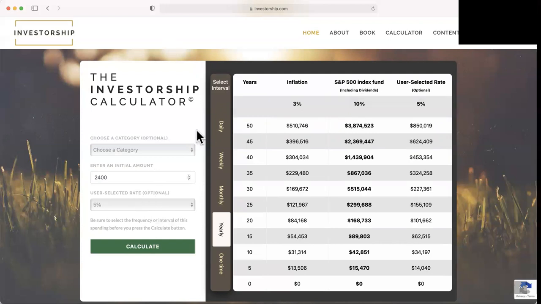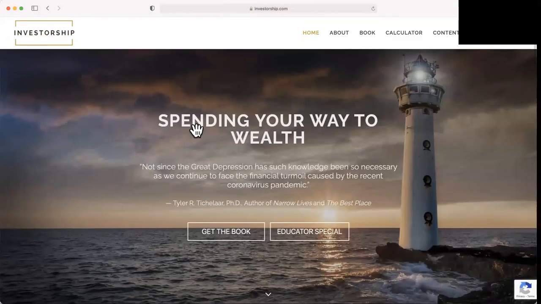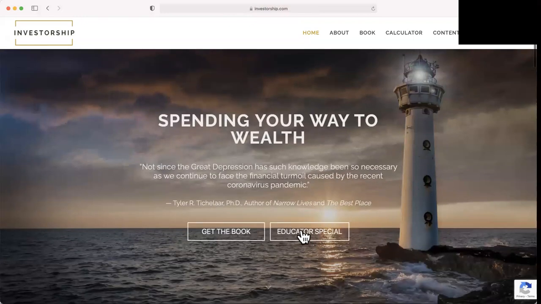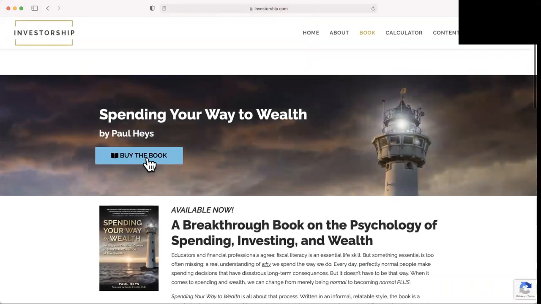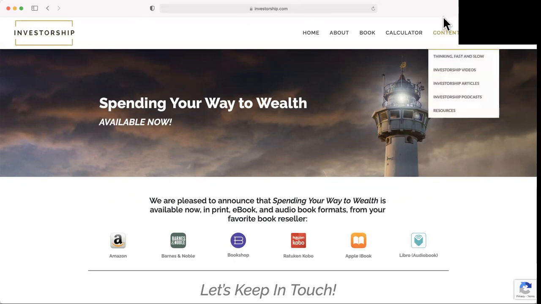Get in here to the Investorship Calculator, accessible through investorship.com. Scroll down till you get to this page. Remember, this is nothing more than the sign-in banner that would take you down to that calculator. Maybe you want to get the book. You get the book, you click here. You want to buy the book? Here's your choices. You can go to Barnes and Noble, Amazon, any of these places, and you can actually buy the book right online. It'll be delivered to you in a matter of days, or go to your bookstore. They'll probably have it available. If they don't have it in stock, they can order it for you and get it in a matter of days. That's what you can learn when you go to the Investorship website.